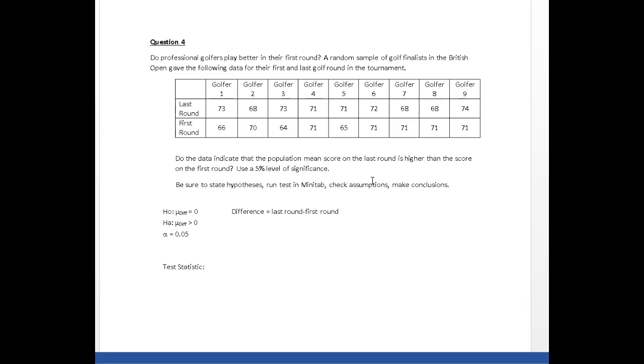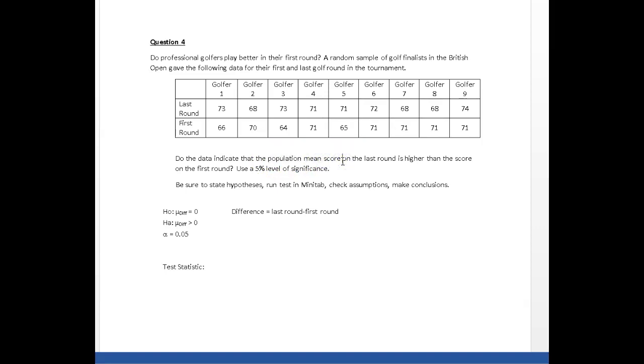Alright, we're asked to use a 5% level of significance, state your hypotheses, and so on. Now, we are comparing 2 sets of data. We've got scores for the first round of golf, scores for the last round, and really we're comparing these averages to see whether they're the same or different, or in this case, what we really want to know is whether the last round has a higher average than the first round. So we are comparing 2 population means.